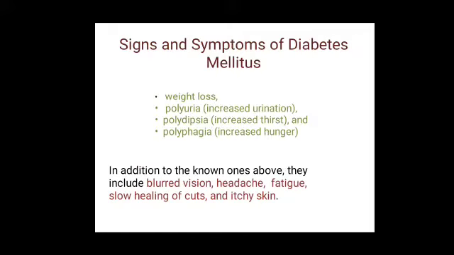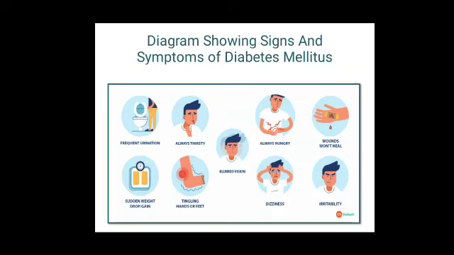Signs and symptoms of diabetes mellitus: weight loss, polyuria means increased urination, polydipsia means increased thirst, and polyphagia means increased hunger. In addition to the known ones above, they include blurred vision, headache, fatigue, slow healing of cuts or injury, and itchy skin. This is the diagram showing signs and symptoms of diabetes mellitus.